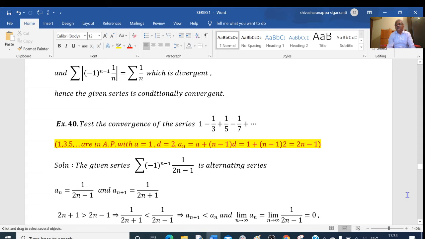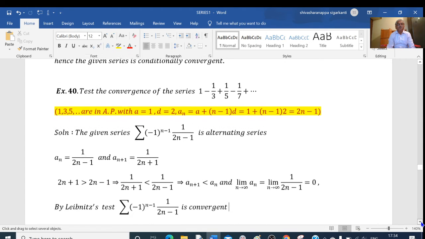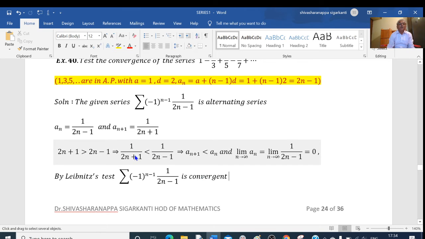This implies its reciprocal, that 1 by 2n plus 1 is less than 1 by 2n minus 1. So that is a_(n+1) is less than a_n. First condition of Leibniz test is satisfied.